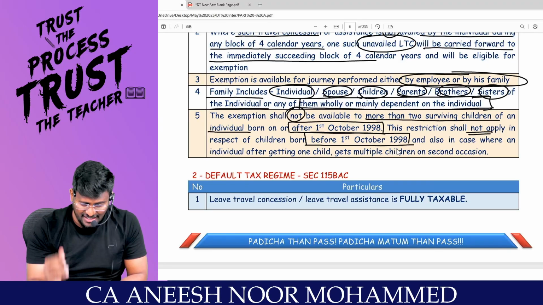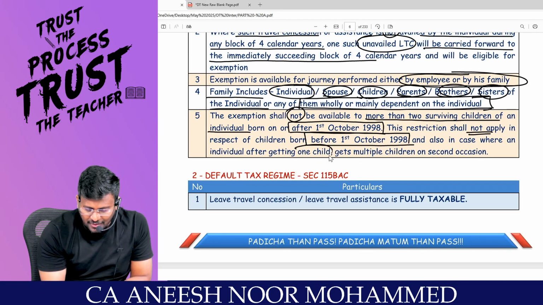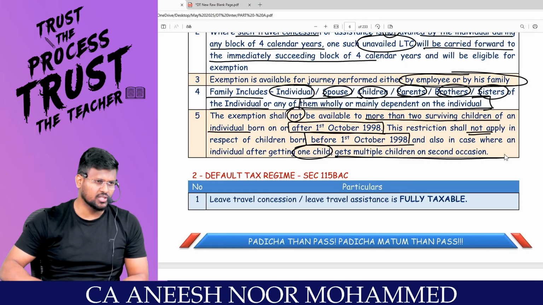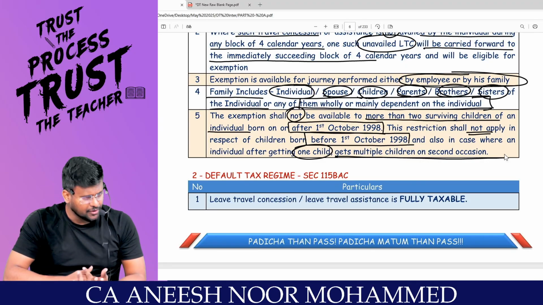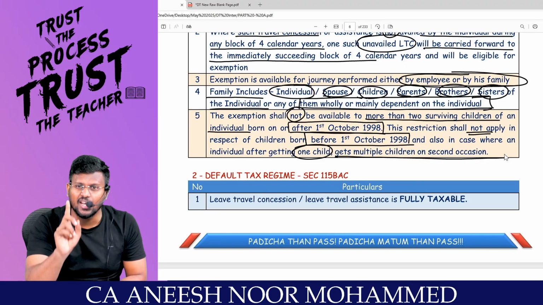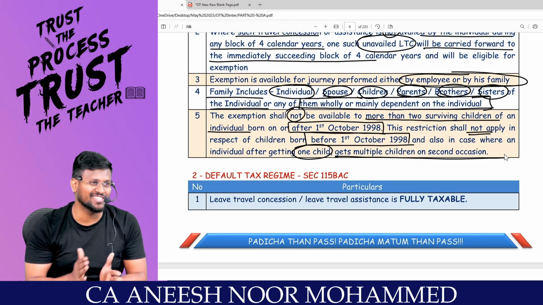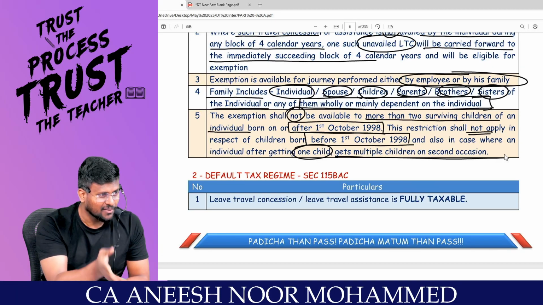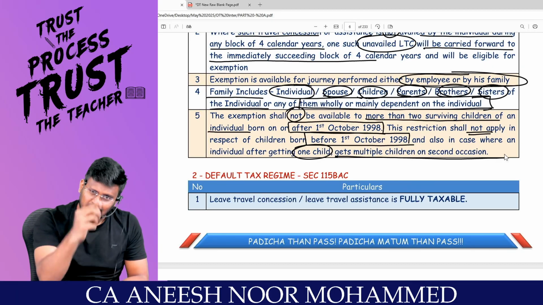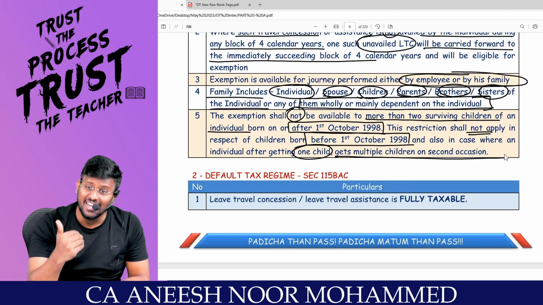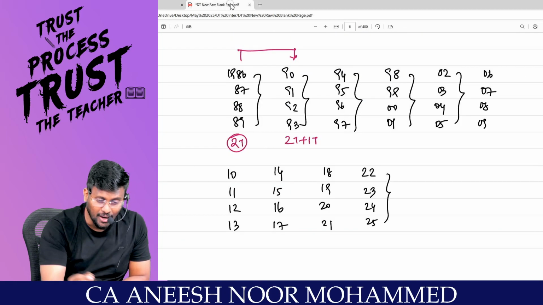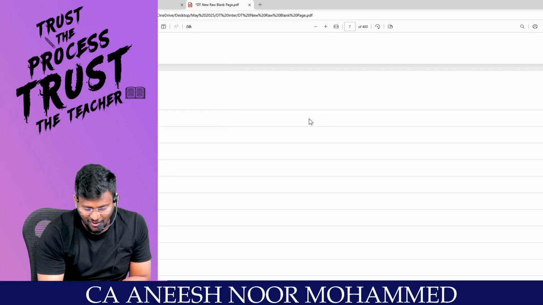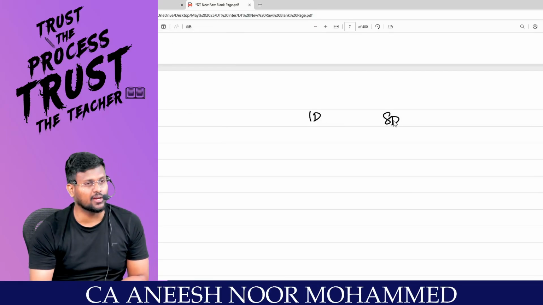And also in the case where an individual, after getting 1 child, gets multiple children on the second occasion. Sir, even if it is after 1st October 1998, on the first delivery, 1 child. Congratulations. With God's grace, second delivery, 2 children. Then it will be treated as 2 children, very simple. What is the Income Tax Act saying? Very important discussion, listen carefully. First delivery, second delivery. Are you all really with me?